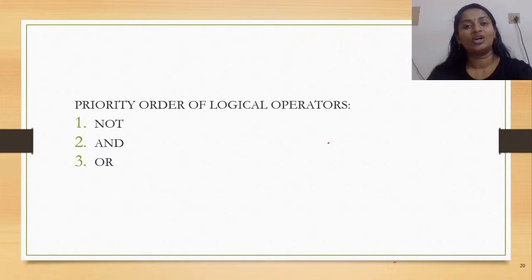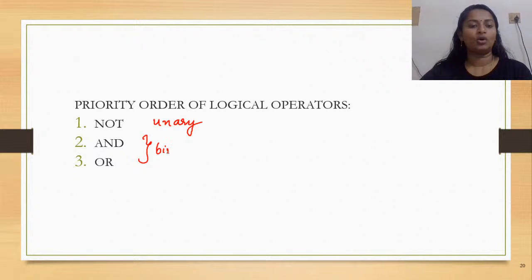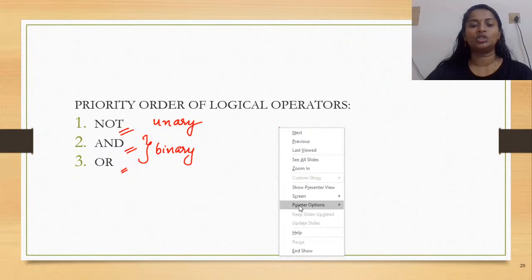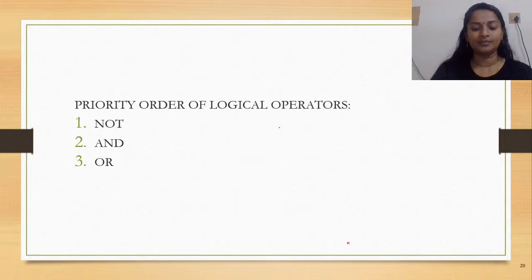So the priority order for logical operators: the very first priority is given to the unary operator not, followed by the two binary operators and, or. Okay, so this is how. So first, every time not is considered, then and, followed by or. So this is the order of evaluation in the case of logical operators.